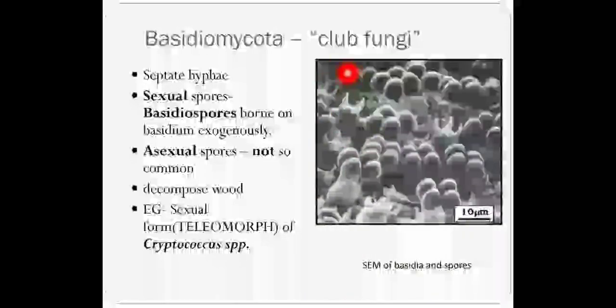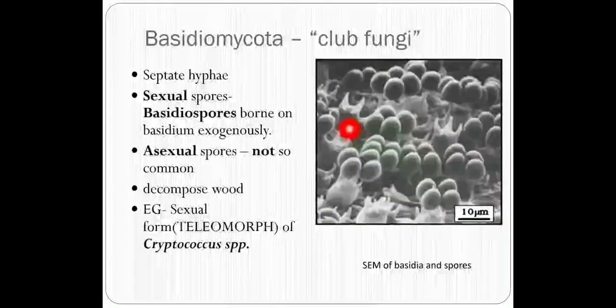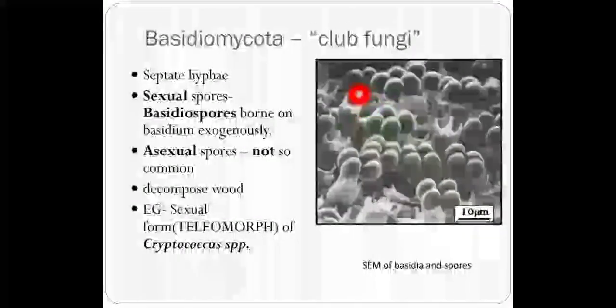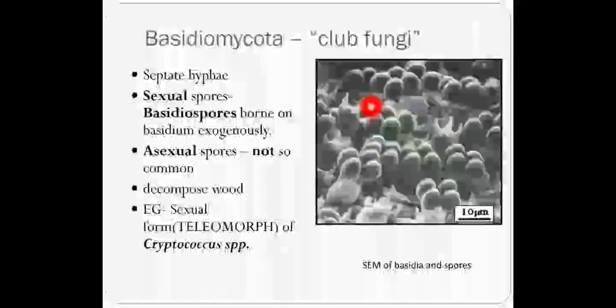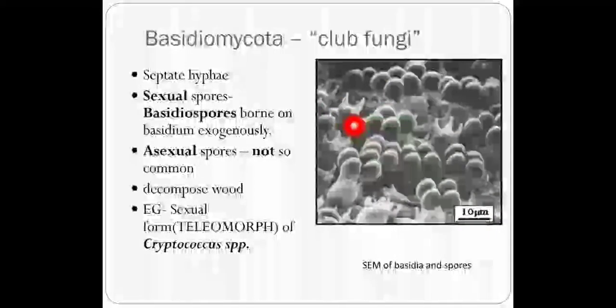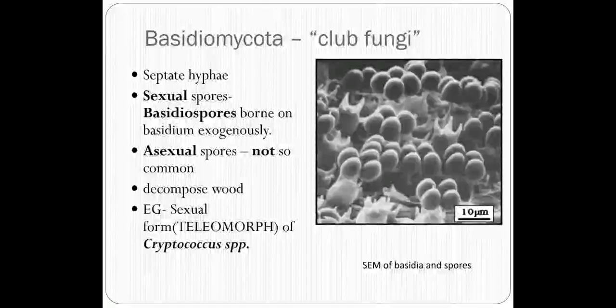Now this particular structure, the fruiting body here, is called the basidium. From the tip of the basidium, different spores come out in this group of fungi, and these spores are called basidiospores. And please remember, asexual spores are not common. These basidiospores, or the basidiomycetes, are usually seen to decompose wood.